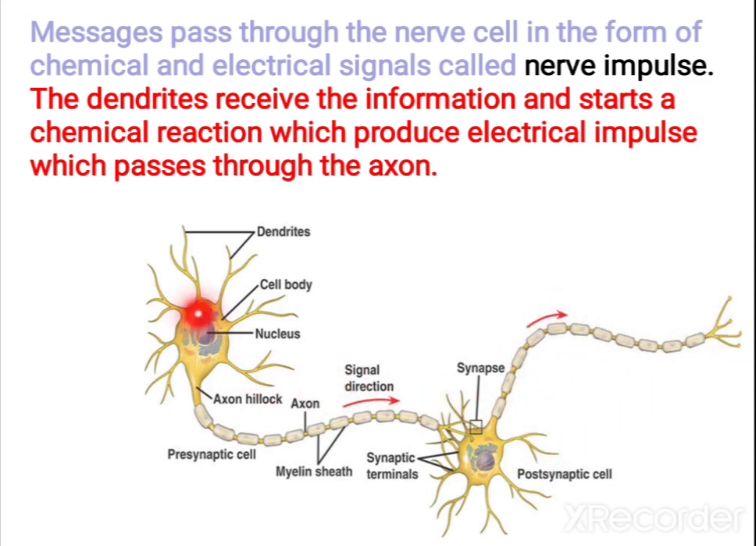With the sensory nerve and motor nerve, or maybe spinal cord, or it can be brain, all are made up of the basic unit called neuron.